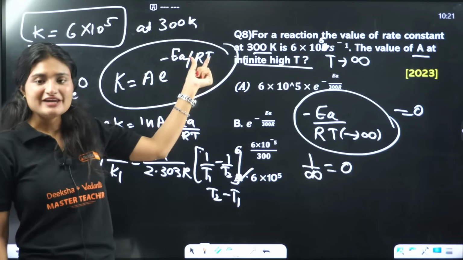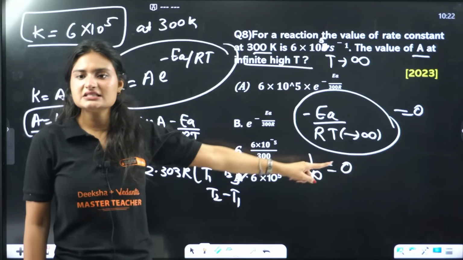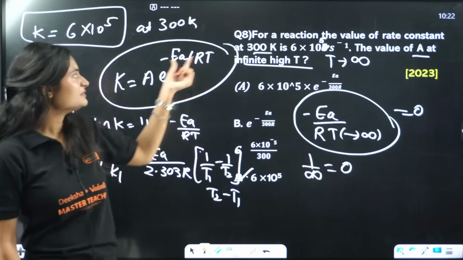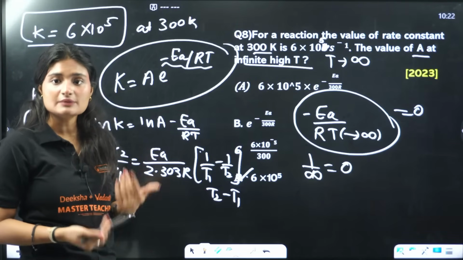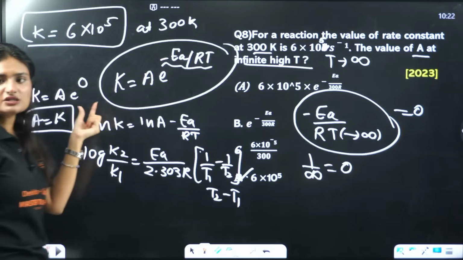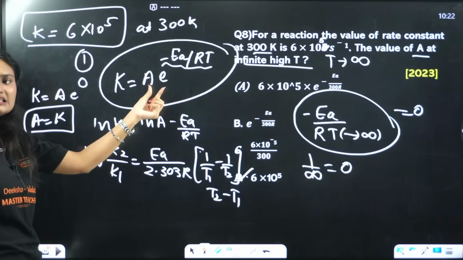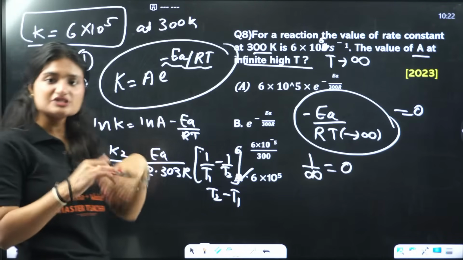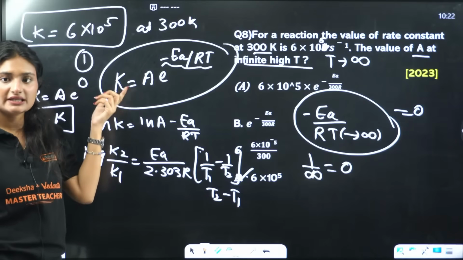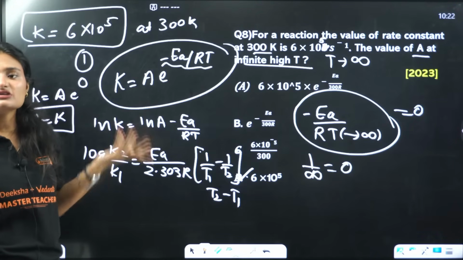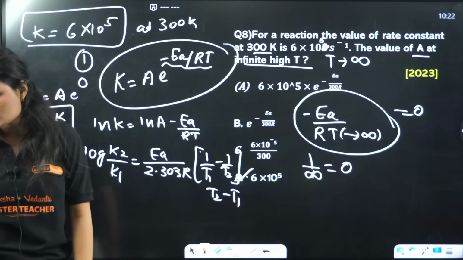Here temperature is in the denominator. If temperature is infinite, anything by infinite is 0. So this whole factor minus EA by RT will become 0. Now if this is 0, e raised to power 0 is 1. That means this Arrhenius factor A, which is your collision frequency, let's call it A only, will be equal to the rate constant K. And the rate constant is 6 times 10 raised to power 5.